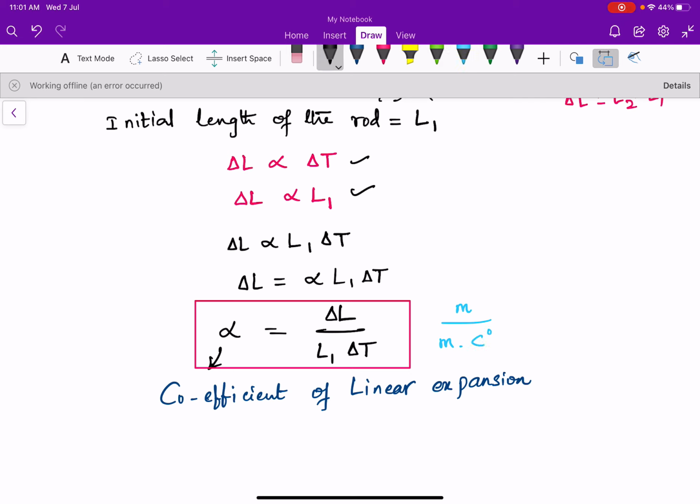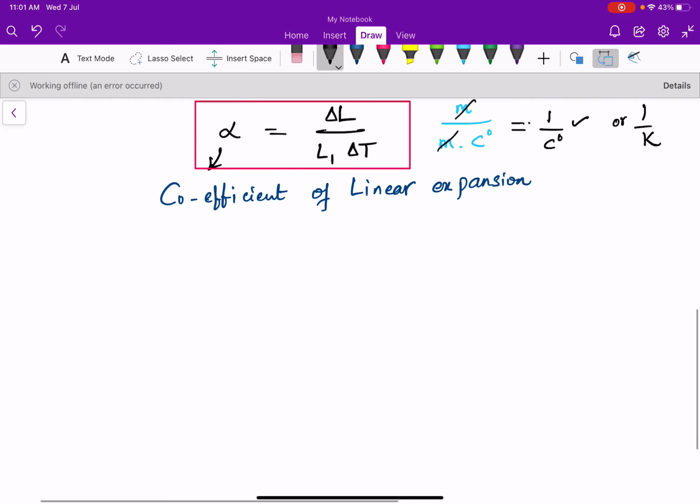So meters and meters cancel, and the units of alpha are per degree Celsius, that is 1 by Celsius degrees, or per Kelvin. These are the units of the coefficient of linear expansion. Now we will discuss areal expansion.